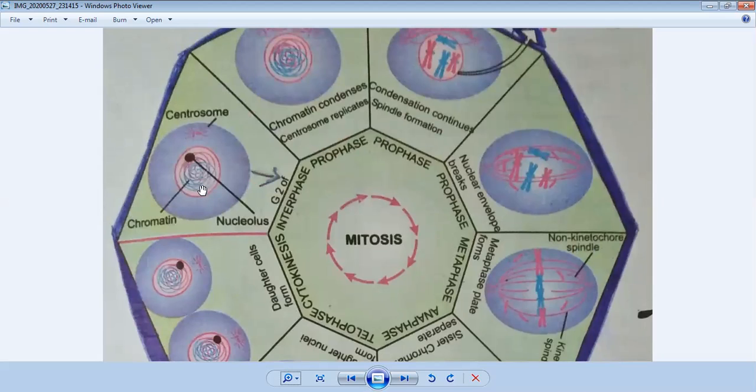What is the interphase stage? In the center there is a nucleus, and these are in the form of chromatin, this is a centrosome, and this is a nucleus. So this is a process which completely moves in the form of a cell cycle. This is called the cell cycle. Because of that, the cell moves again and again, completing the circle, and this is called mitosis. I hope you understand it. If you want to ask any question, if you don't understand anything, you can ask me.